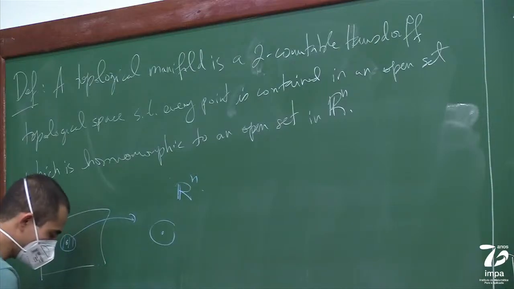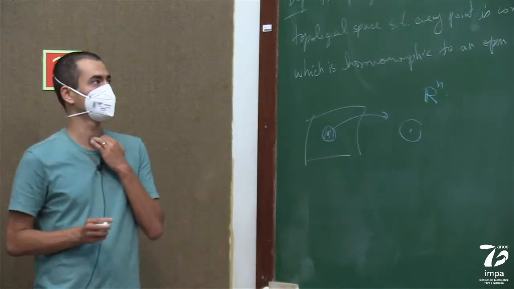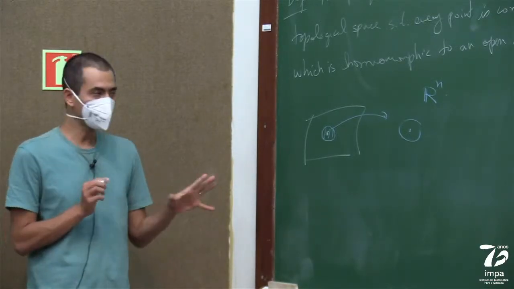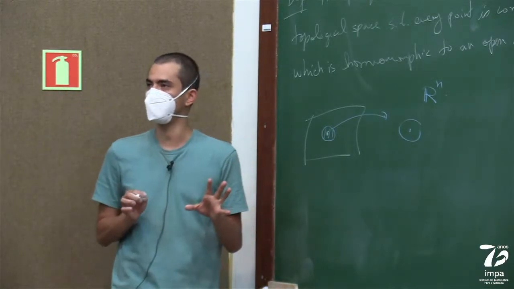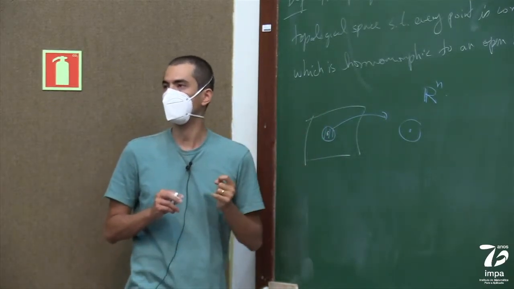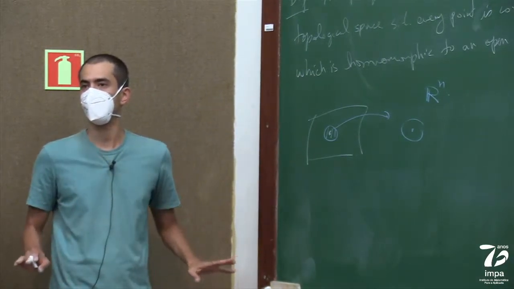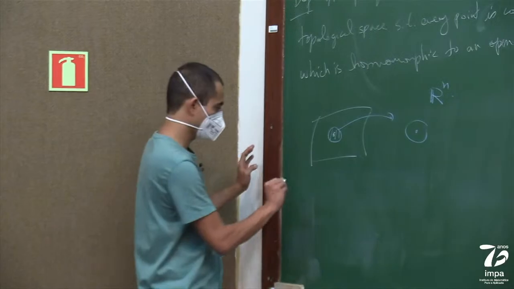Okay? And we're going to assume that the n is the same for the whole space. So you can prove that it's actually not so obvious, but you can prove that in each connected component, the n cannot vary. But I'm just not going to even prove that. I'm just going to assume that it's the same n for every point. Okay, so we assume